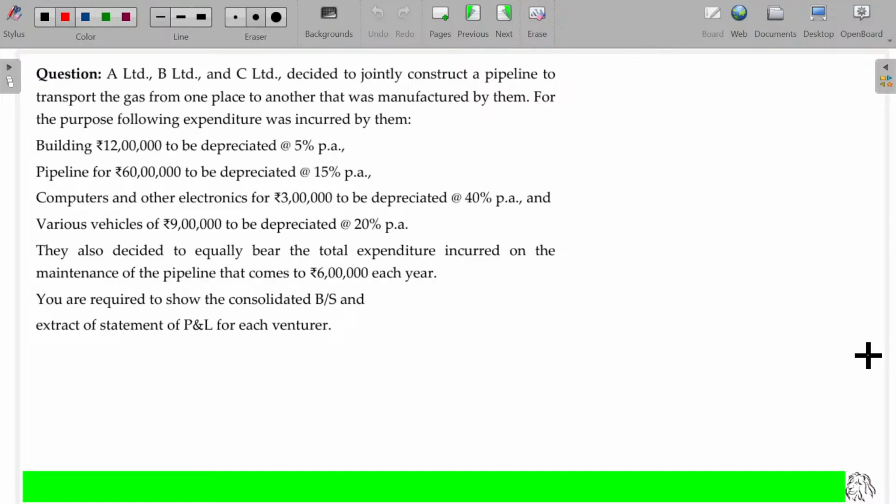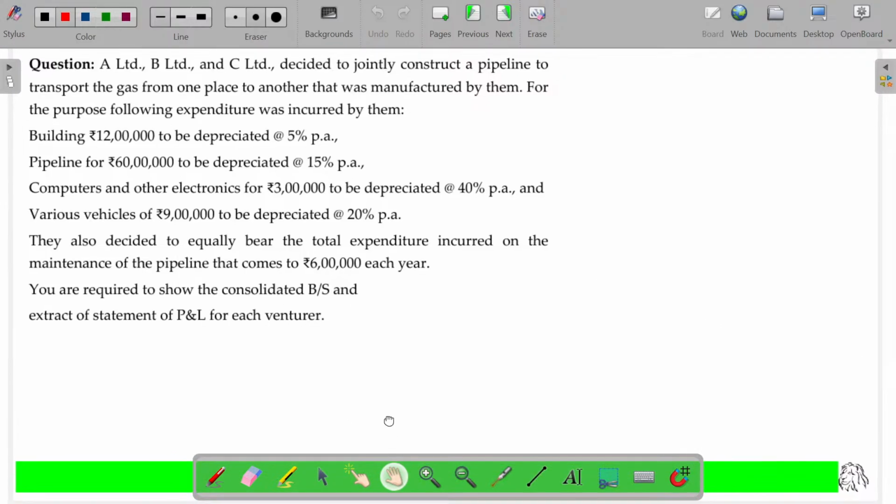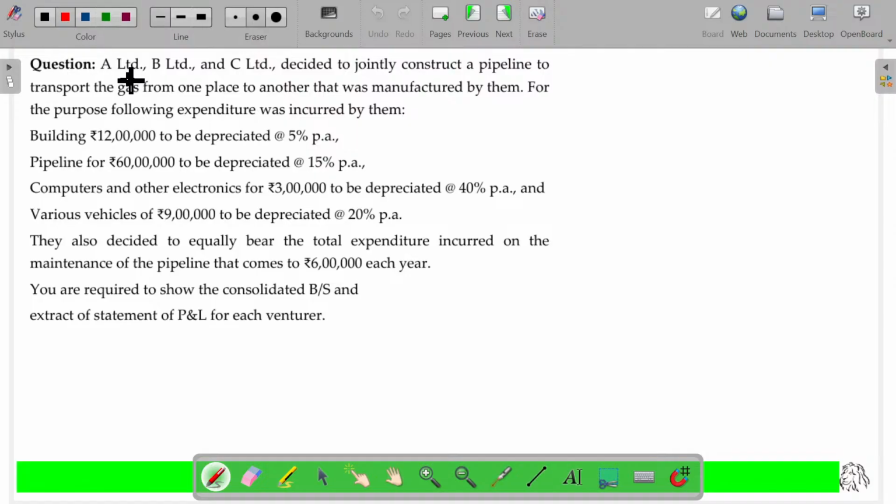Now, let me try to solve this illustration for the jointly controlled asset case. A Limited, B Limited, C Limited decided to jointly construct a pipeline to transport the gas that was manufactured by them from one place to another. So they want to develop an asset. What asset? Pipeline to transport gas.